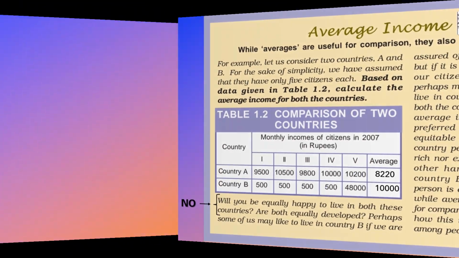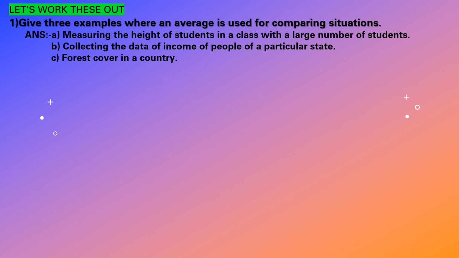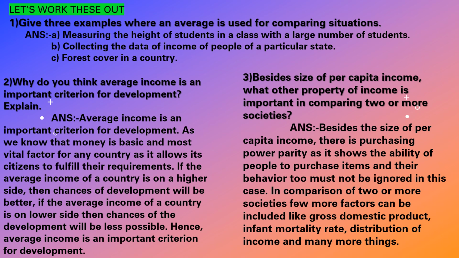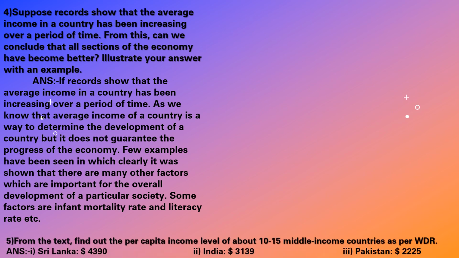Next, let's work this out. As I have told earlier, for every question I have written the answer. So you can pause the video and read it, or if you want, you can write it, or if you have other answers, you can write them. Only this one I'll explain how I do it, because this is a little different. From the text, find out the per capita income level of about 10 to 15 million income countries as per the World Development Report. They have asked this. They have given these incomes in the exercise question itself.